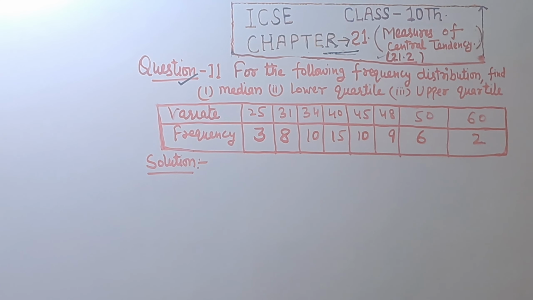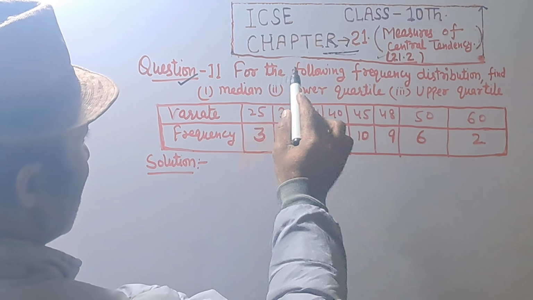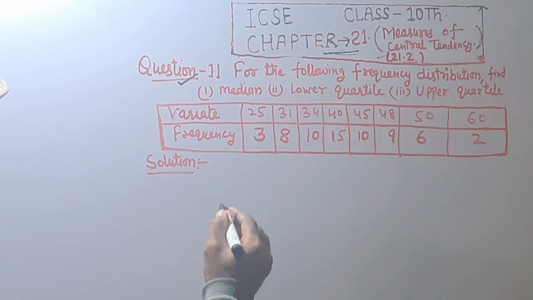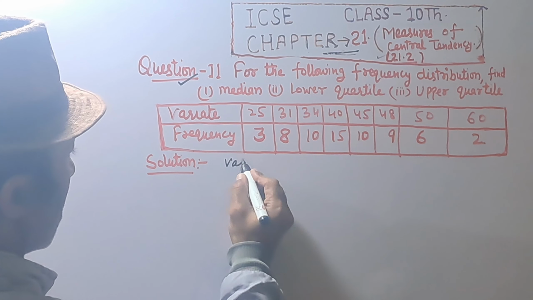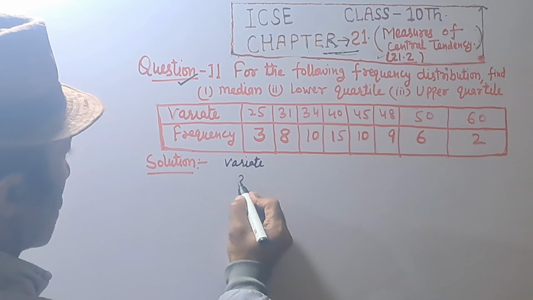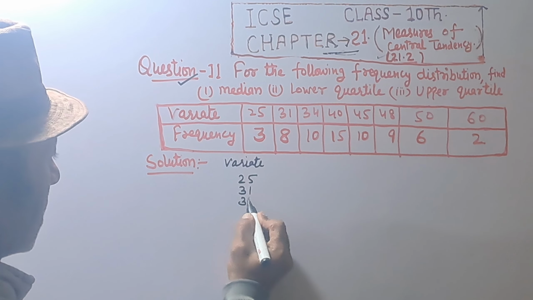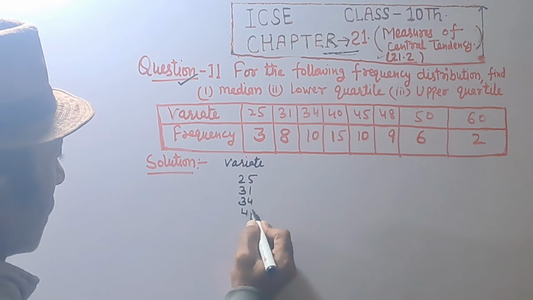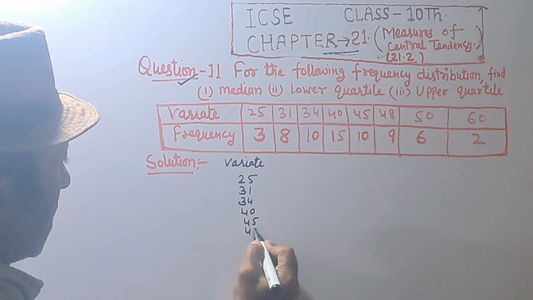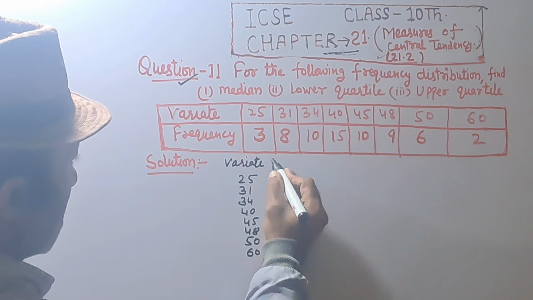Question number 11. For the following frequency distribution, find median, lower quartile, upper quartile. Variate, that is 25, 31, 34, 40, 45, 48, 50 and 60.